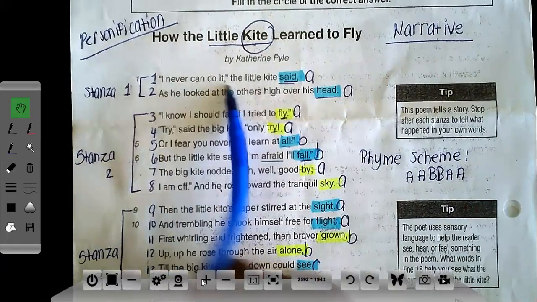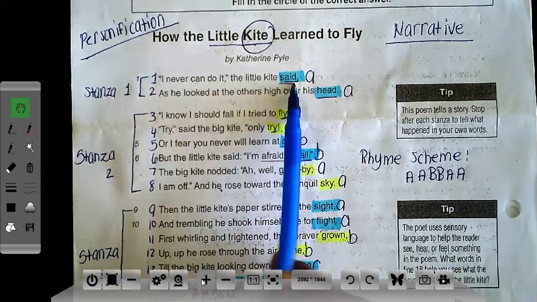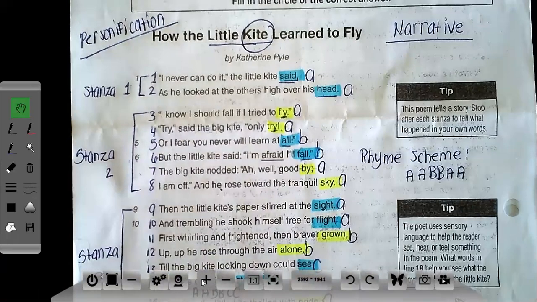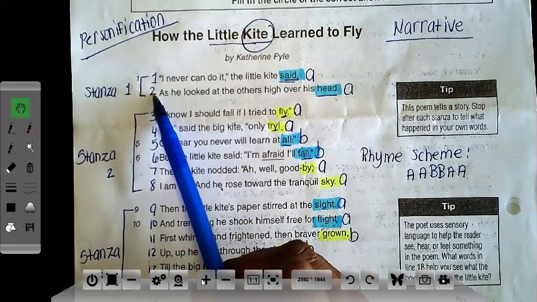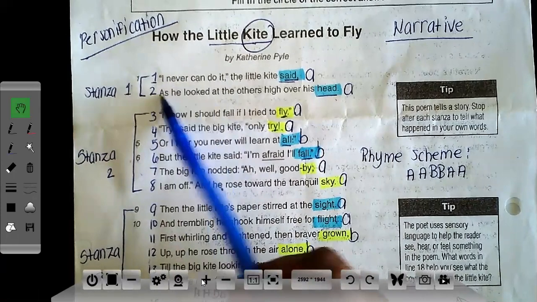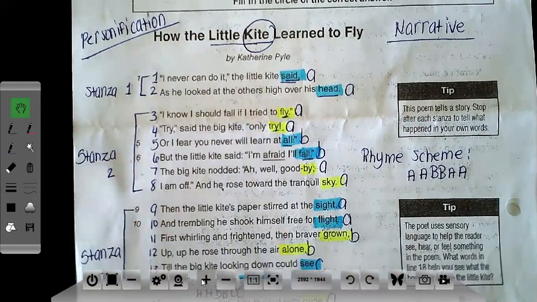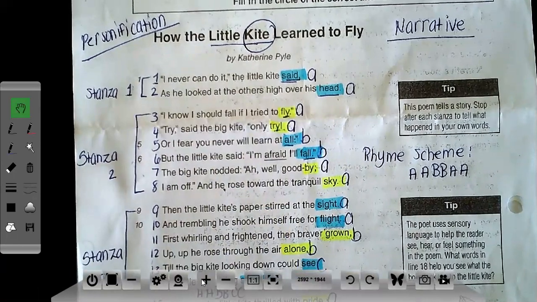So here we know that the kite is talking, so I'm not gonna put personification throughout this. The 2 types that I'm gonna be looking for within the poem are similes and metaphors. Again, because the whole entire poem is an example of personification. So I go to stanza 1, I'm gonna read the lines. I never can do it, the little kite said, as he looked at the others high over his head. There are no forms of similes or metaphors here.